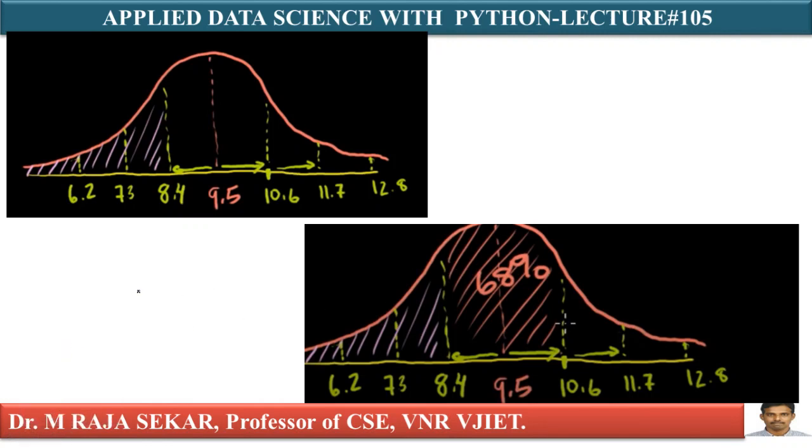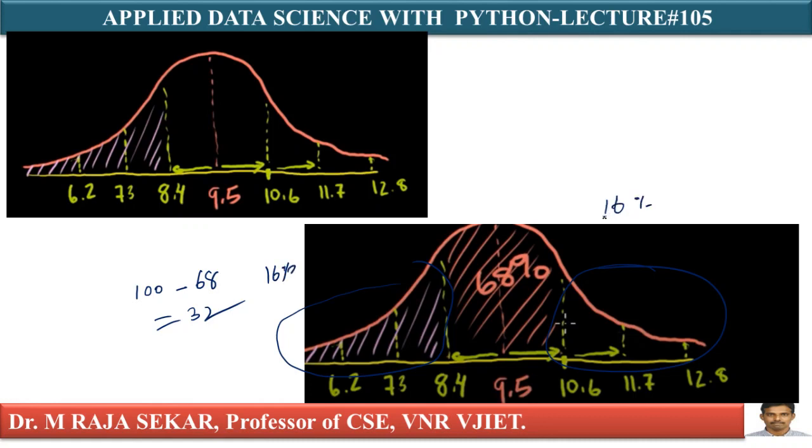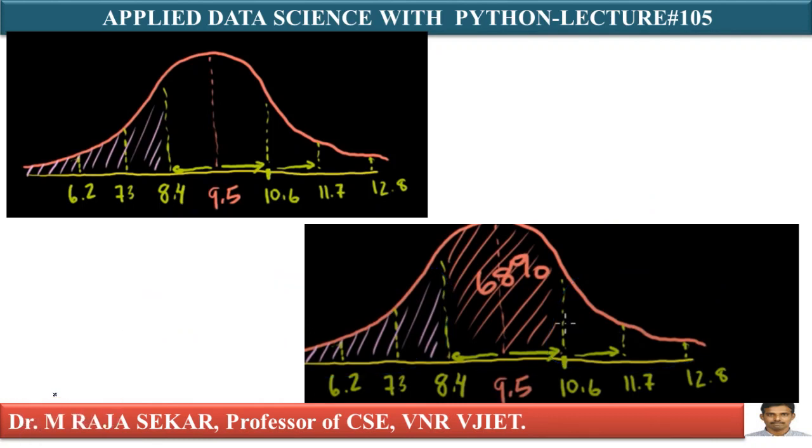From 100%, I must remove the 68. Therefore, what will you get? I will get 32%. This remaining area, this area and this area, is 32%. Therefore, I must divide it: 16% left side, 16% right side. Why? Because it is a symmetric curve. The 68% is over. Remaining area is 16% on the left side and 16% on the right side.